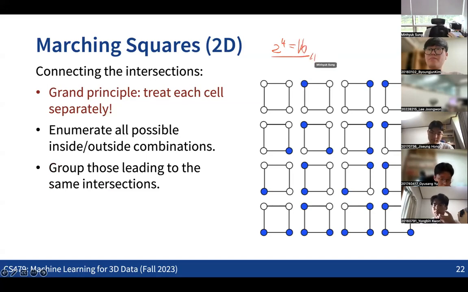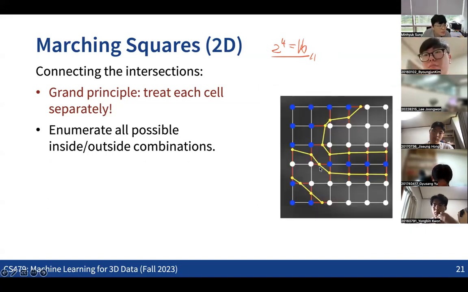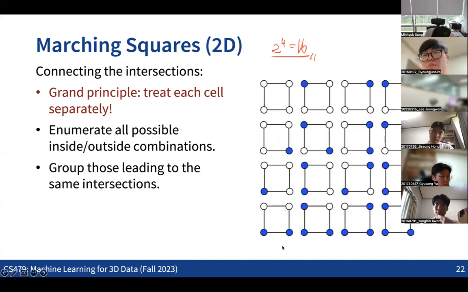So for each of the 16 cases, we just need to make a lookup table of how we are going to make the intersection in the edges. So for example, in this case, let's say the blue dot is an outside point, and the white dot indicates an inside point. If we have only one single blue dot here, then we can consider connecting the two intersection points like this, right? So this will be the only edge that we are going to have in the boundary of the 2D shape in this case, right?